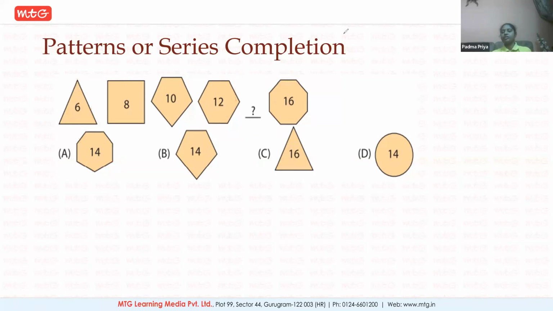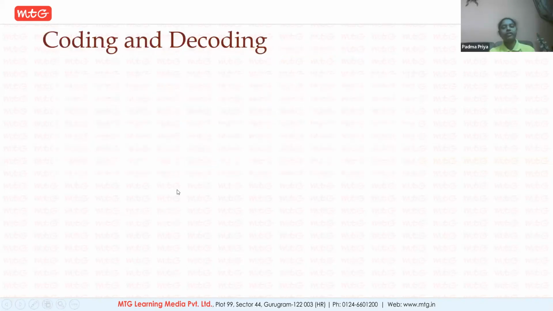When you solve these types of questions, you need to observe carefully because they have 2 parts: number pattern and picture pattern. Both are related to each other. So when you observe these combinations carefully, you can solve the logical reasoning questions. Patterns in pictures are very common. In numbers, very common. But in logical reasoning, you are getting a combination of both. That is a speciality of LR. Perfect, very good to see. All your answers are right in the chat box.